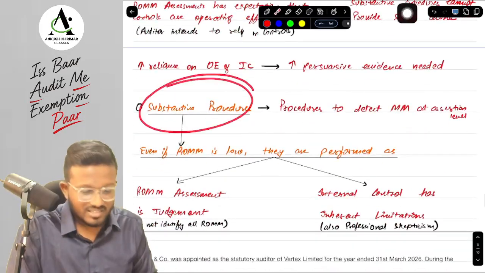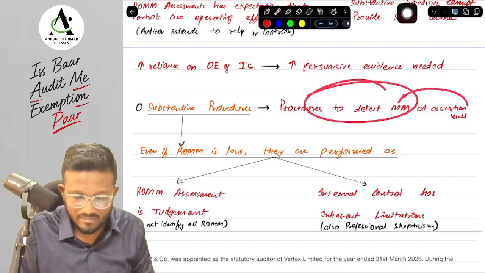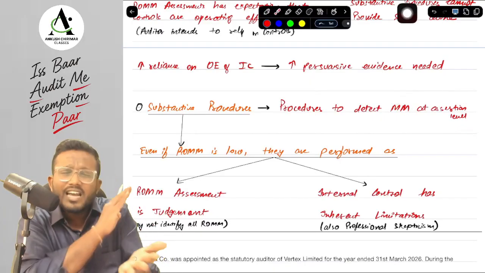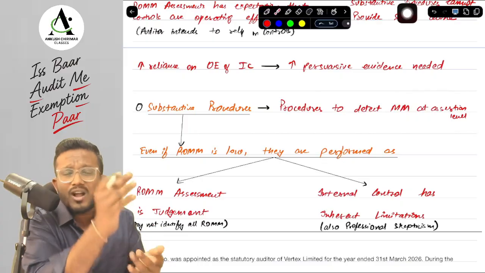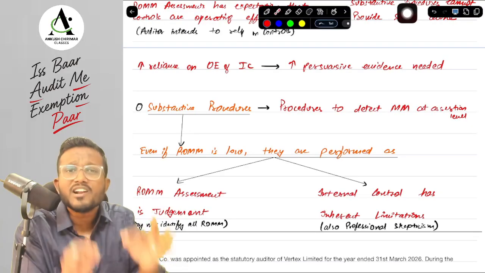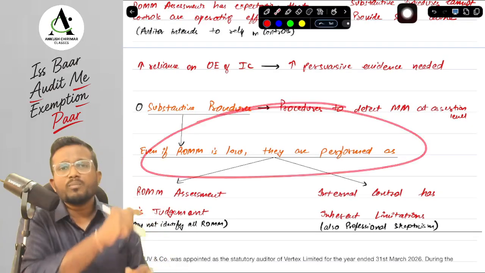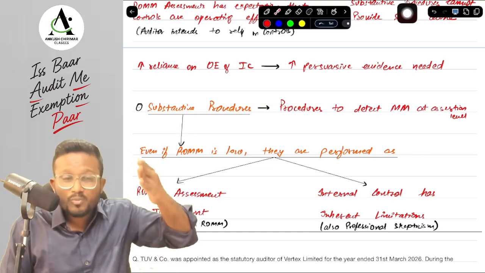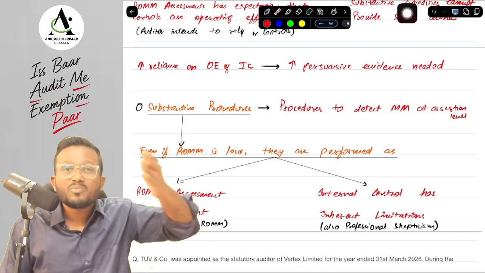Next is a substantive procedure. Sir, substantive procedures help us in identifying material misstatement at the assertion level. Okay, yes sir. And here they are saying even if your risk assessment is low, medium or high, doesn't matter, you have to perform substantive procedures. Why sir? Why do we have to perform substantive procedures for all assertion levels? Because our previous two procedures are not perfect. Previous two procedures means what sir?